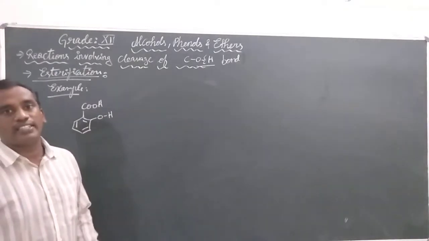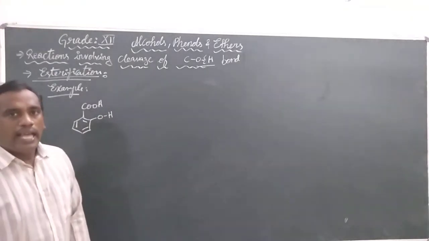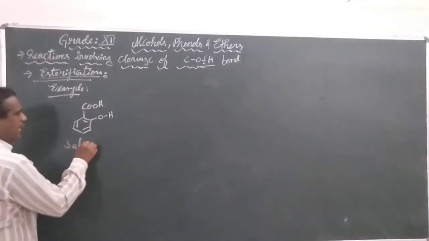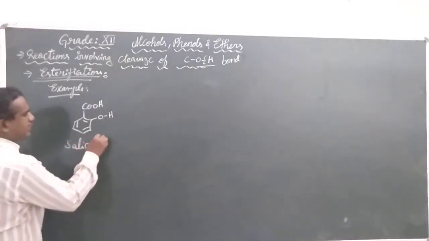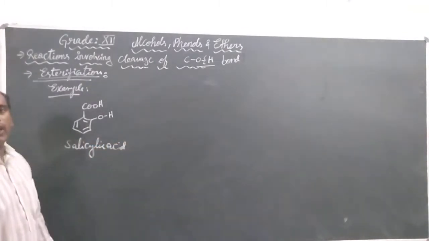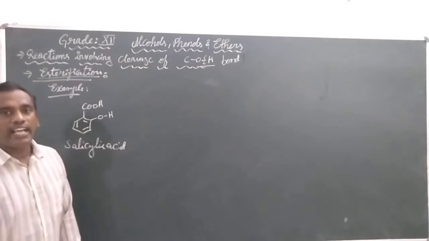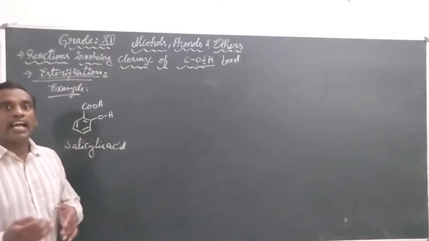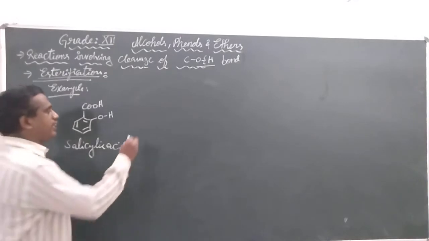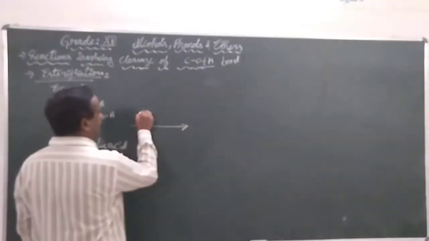The common name for this is salicylic acid. This salicylic acid is reacted with acetic anhydride.